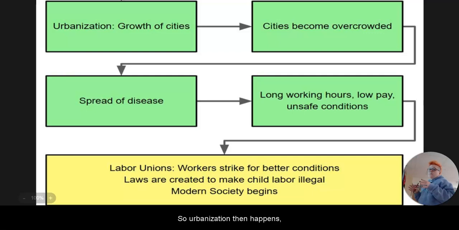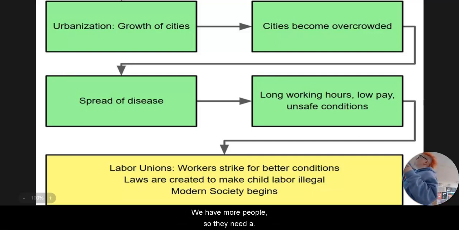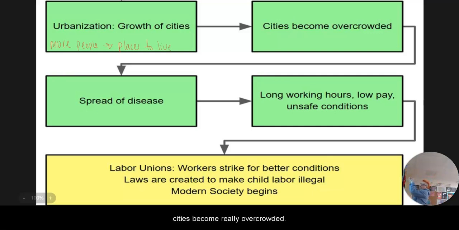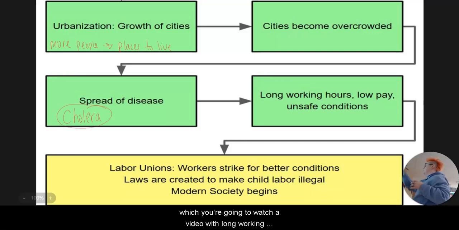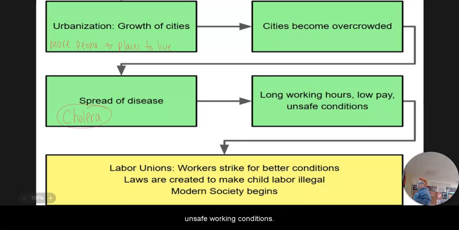So urbanization then happens, which is the growth of cities. We have more people, so they need a place. Because we have urbanization, cities become really overcrowded. Because they become overcrowded, we end up with the spread of diseases. One of our big ones is going to be cholera, which you're going to watch a video about. With long working hours, low pay, and unsafe working conditions, ultimately we end up with the development of labor unions, where workers strike, here's our key term for that, for better conditions. Laws are created, and basically from the Industrial Revolution, we end up with modern society.